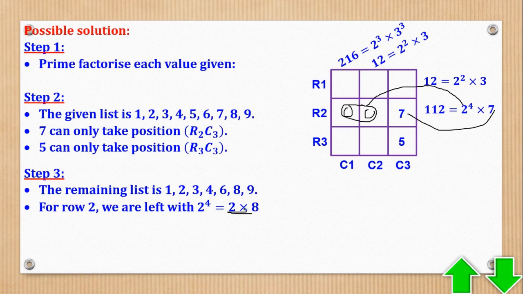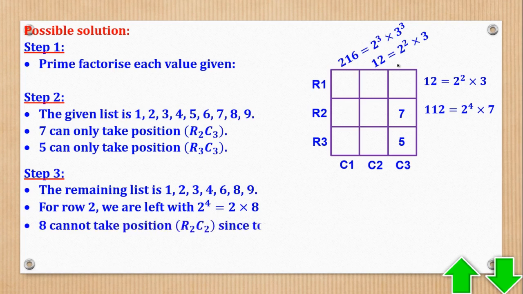Now the question is, where are you going to put 2 and where will you put 8? If I put 8 here and 2 here, does it make sense? You will realize that here in this product there is no 8 because 2 to the power 2 is 4, meaning 8 cannot go here. So the only value which can go there is 2. So it is supposed to be the other way around. 8 should be here and 2 should be there, because here at least we can get 8 there.